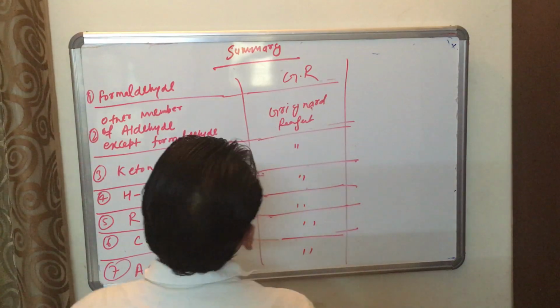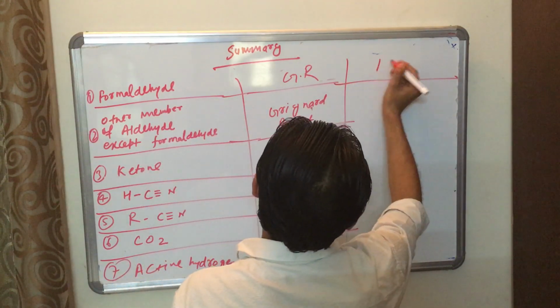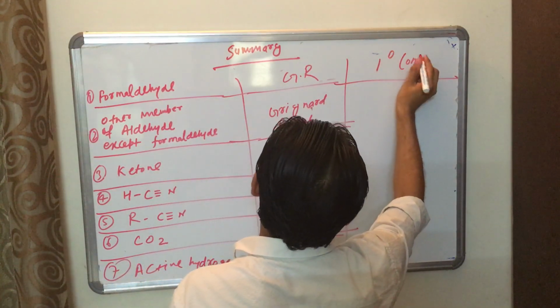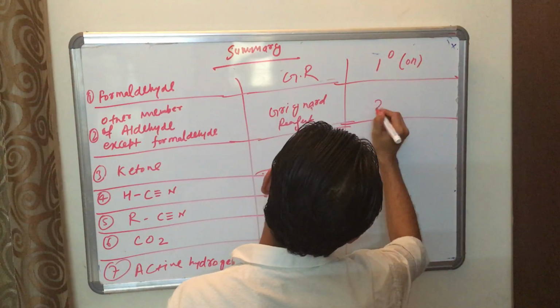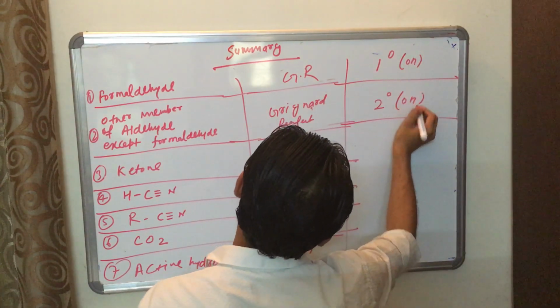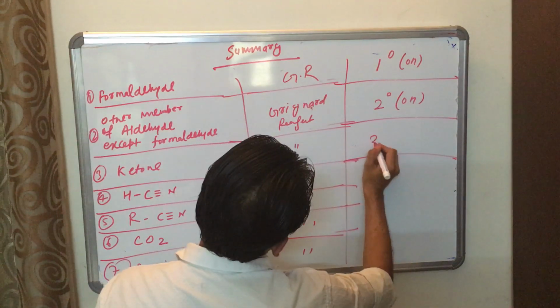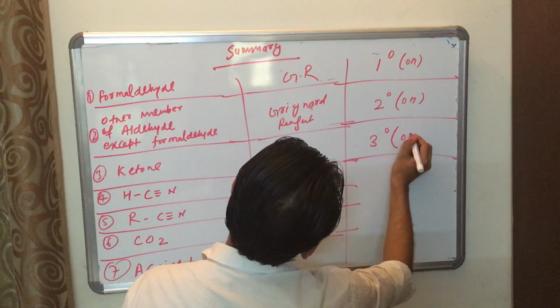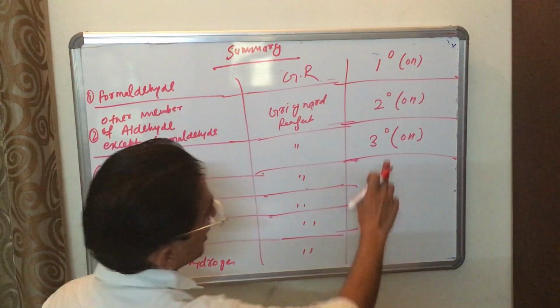When formaldehyde reacts, we will get primary alcohol, 1 degree alcohol. When other members of aldehyde except formaldehyde react with Grignard reagent, we will get 2 degree alcohol. When ketone reacts with Grignard reagent, we will get 3 degree, tertiary alcohol.